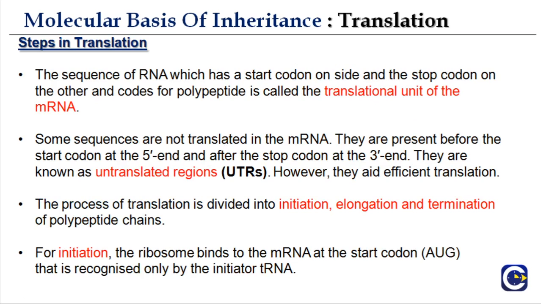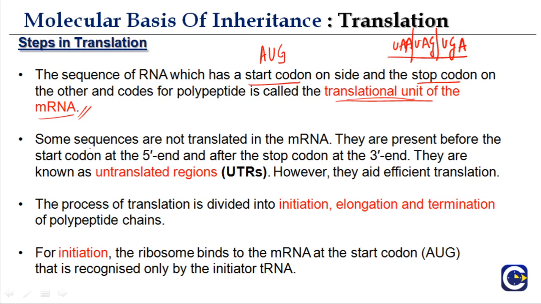The sequence of RNA, which has a start codon on one side and a stop codon on the other side, codes for a polypeptide, and it is called the translational unit of mRNA. Do you remember the start codon and stop codons, right? You remember the start codon is which one? AUG. And which are the 3 stop codons? UAA, UAG and UGA. You must remember these 3, okay? Very direct and simple questions. So the sequence of RNA in between the start codon AUG and stop codon, either UAA, UAG or UGA, codes for a polypeptide and is called the translational unit of the mRNA.